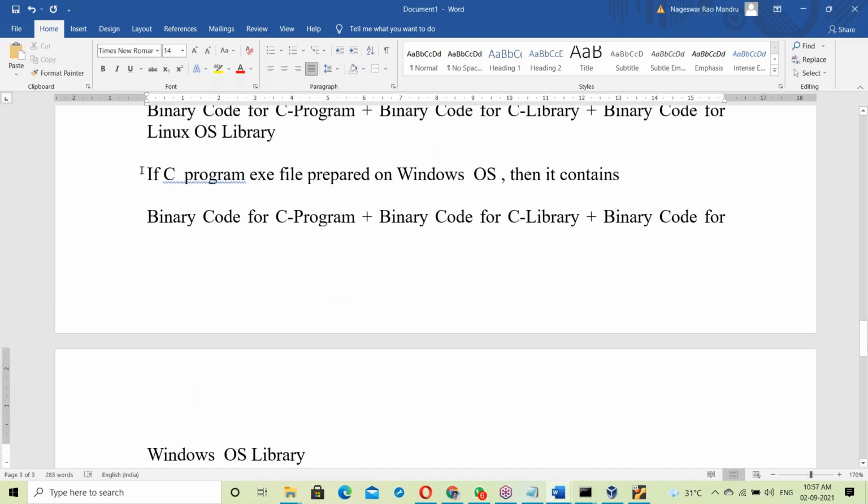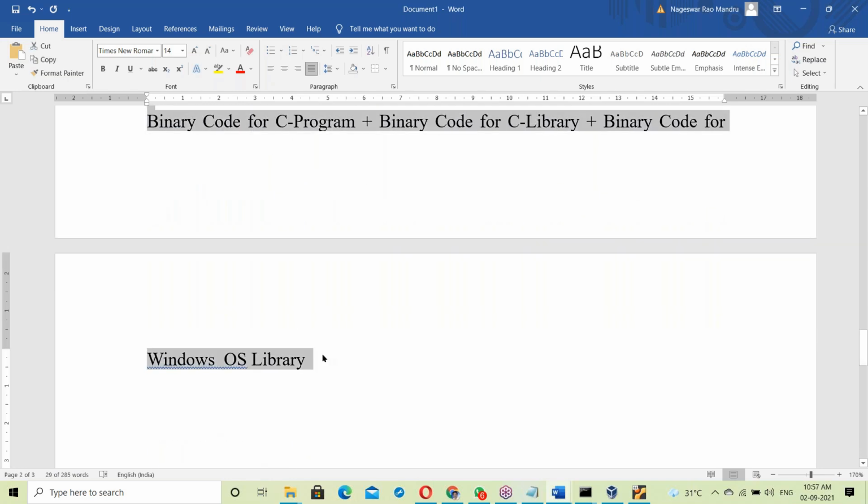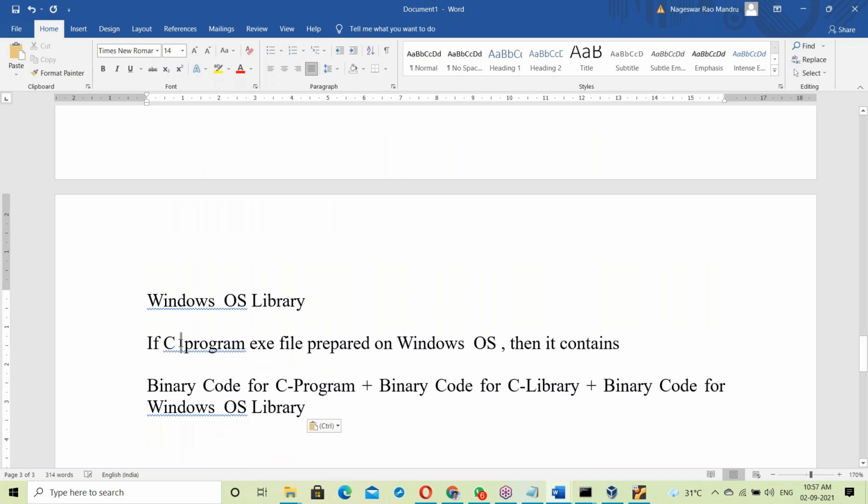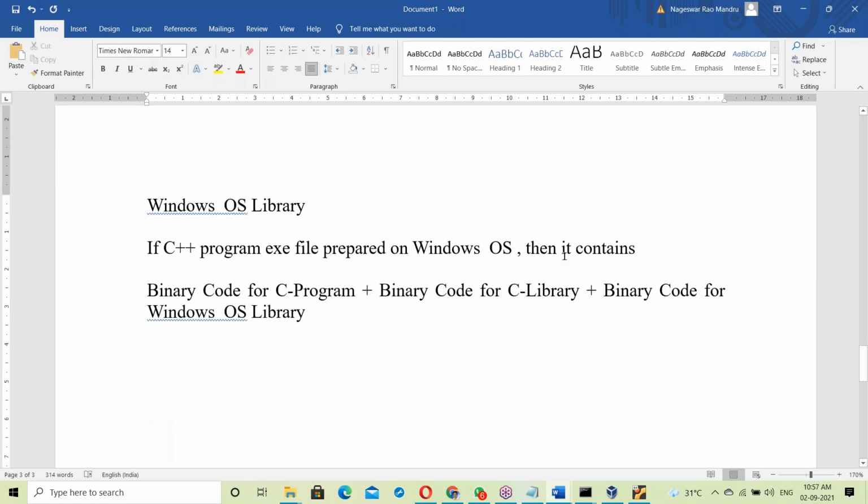Similarly, one more example: suppose a C++ program exe file is prepared on Windows OS, then it contains the binary code for the C++ program, the binary code for the C++ library, plus the binary code for the Windows OS library. That is the exe file.